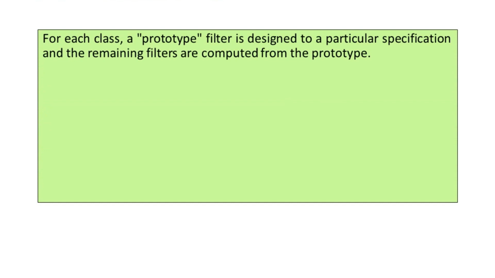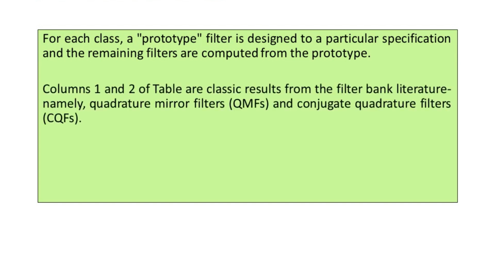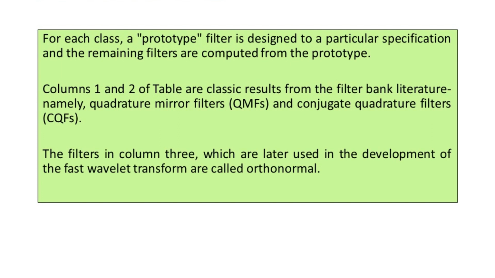Columns 1 and 2, as I have shown you for this table, are classic results from filter banks. We have named them quadrature mirror filters, QMFs, and conjugate quadrature filters, CQFs. The filters in column 3, which are later used in the development of the fast wavelet transform, are called orthonormal.